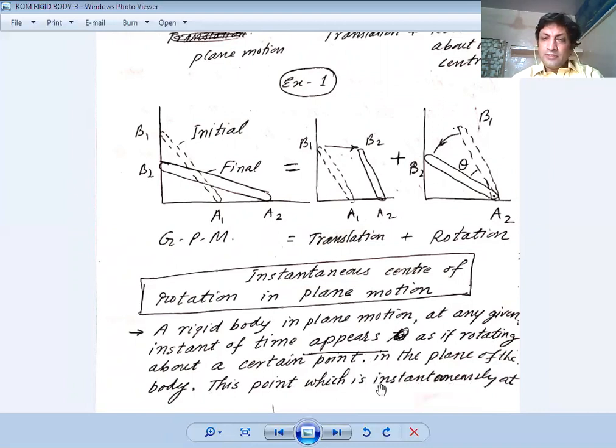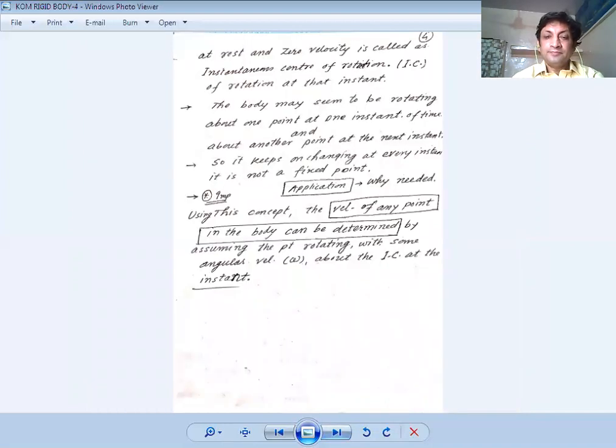This point, which is instantaneously at some point, is known as the instantaneous center. That point that is at rest and whose velocity is zero is called the instantaneous center of rotation.